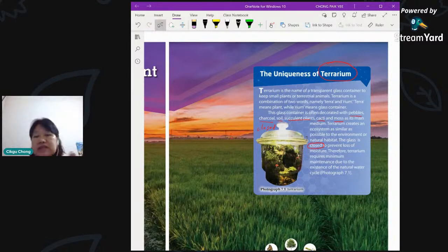Okay, that's the interesting part of it. It is self-sustainable. So that's why it's very interesting to have a terrarium. You can make it yourself. Okay, you must put the correct amount of the correct types of soil, the pebbles and all that, and then of course you put in some plants and some animals, and they coexist. Okay, so that is a terrarium for you.